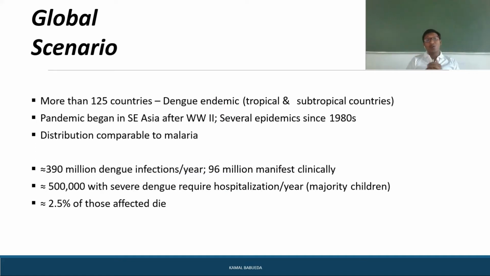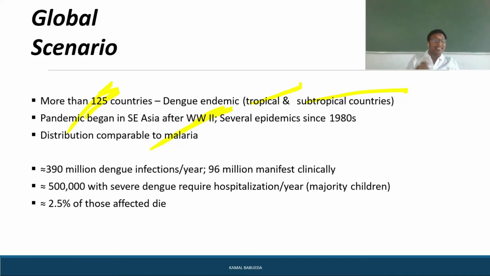If you see the global scenario, it is endemic and can occur in tropical and subtropical areas, and as many as 125 countries have been affected. It is mainly occurring in the Southeast region, with a major spike after World War II.